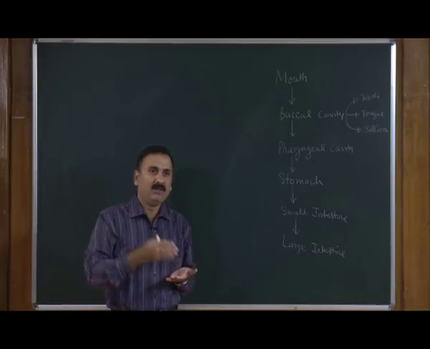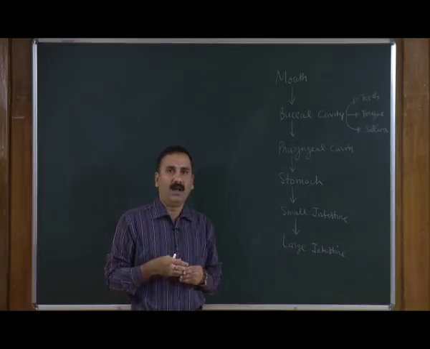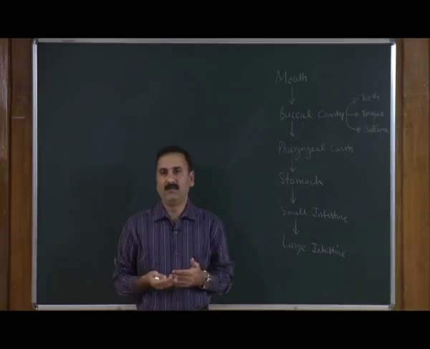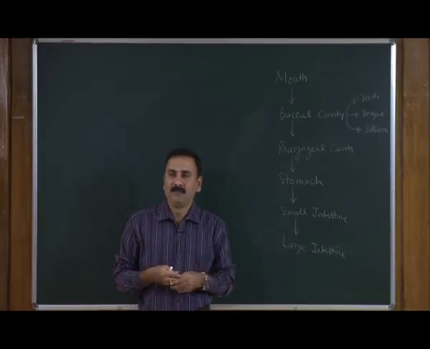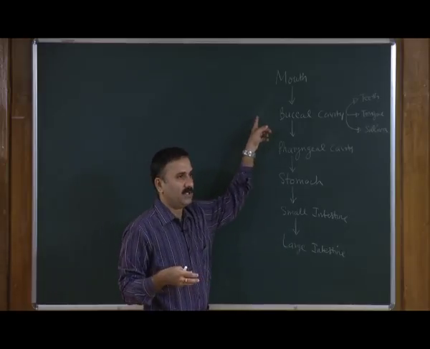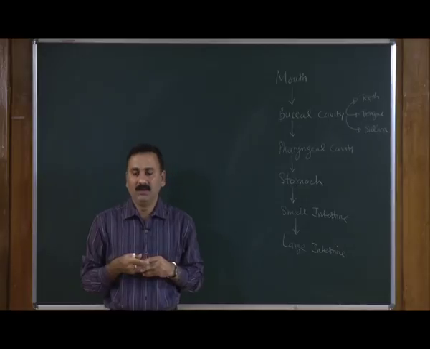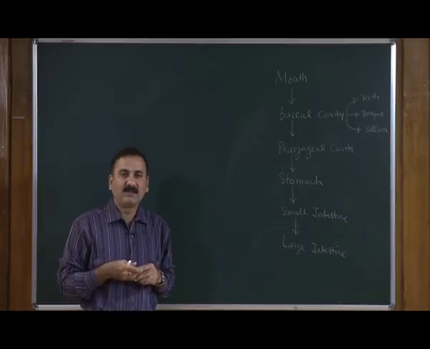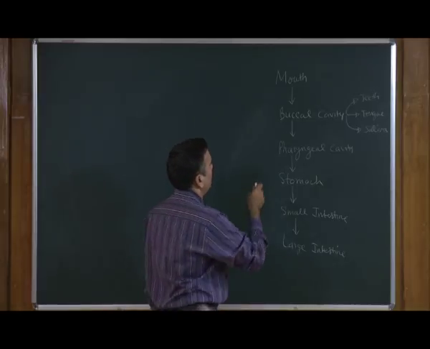They are not the major organs present in the alimentary canal, but without the help of these accessory organs or glands, the digestion process cannot be accomplished. So, in today's lecture, we are going to discuss the different types of glands which are present in the alimentary canal. What are the different glands which we are going to discuss?